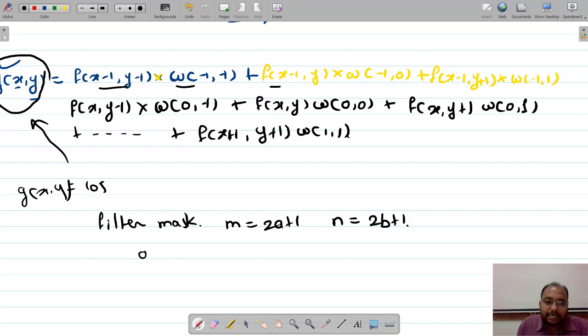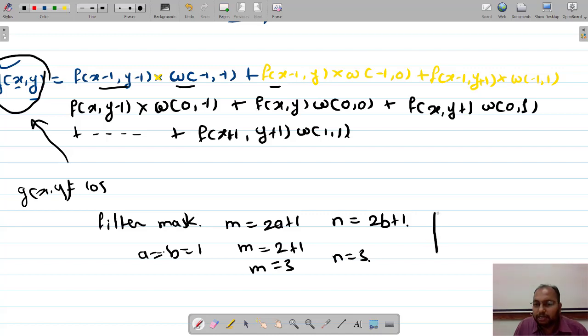So let us say a equals 1 and b equals 1, then what will be the size? This is nothing but 2 plus 1, that is 3, m is 3 and n is also 3, right? So remember that your filter mask has the order of 3 by 3.